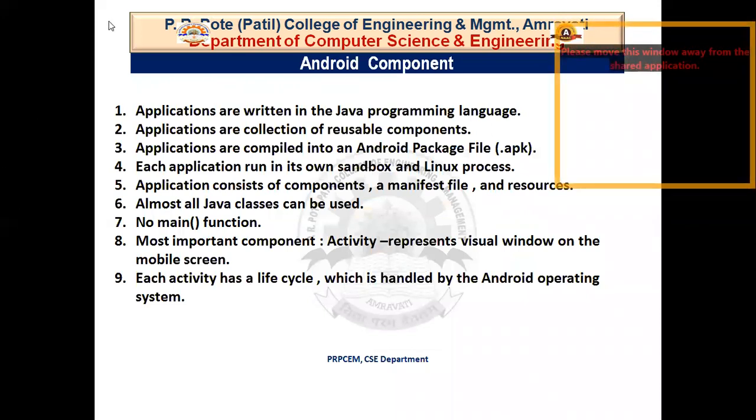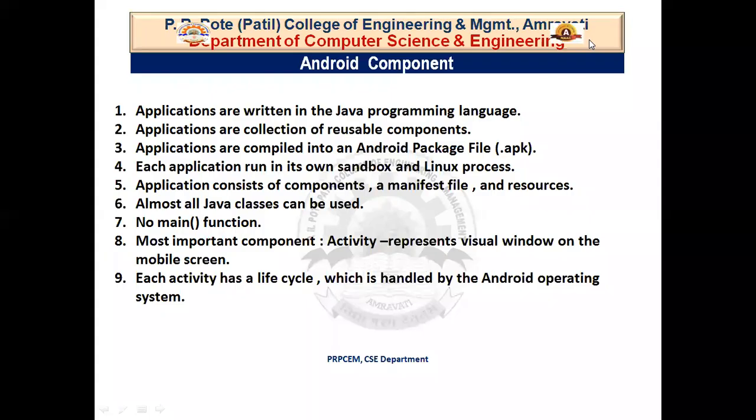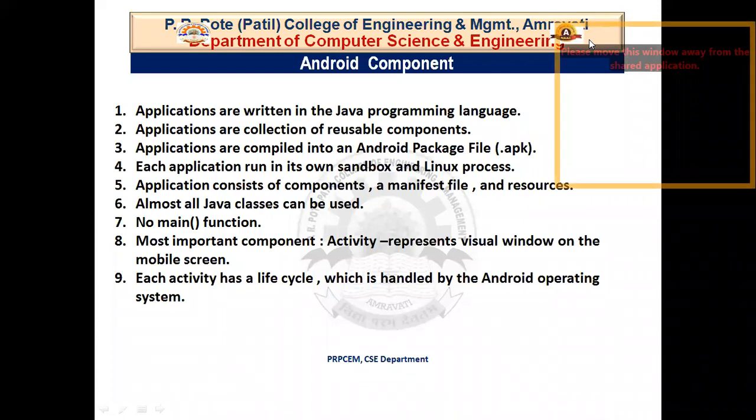Now these are some Android components. What is a component? Let's see one by one. First one is applications are written in the Java programming language. We have already seen that. We are going to write applications in the Java programming language.